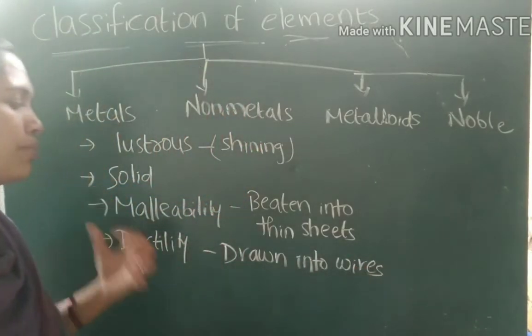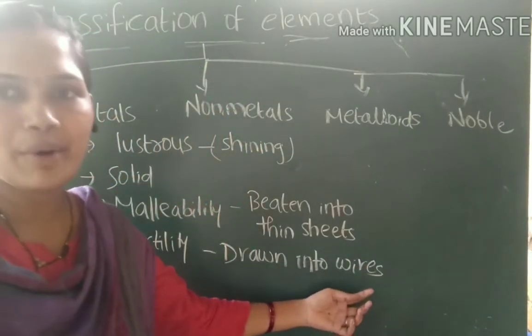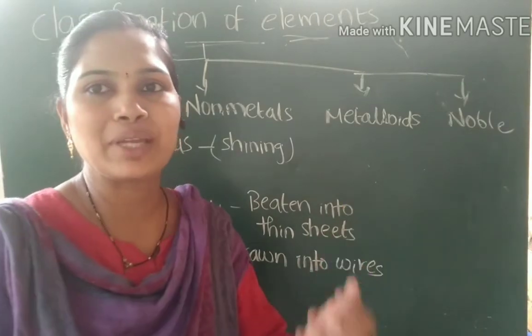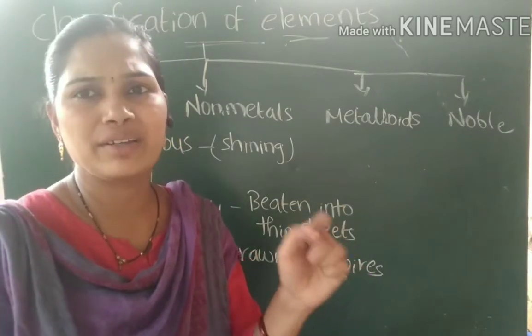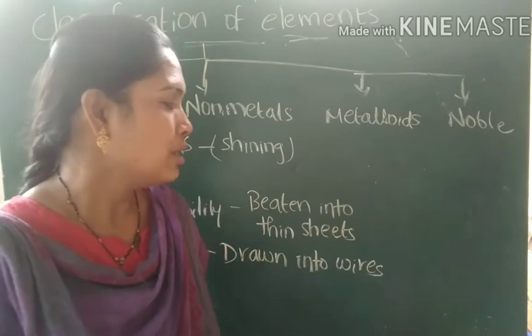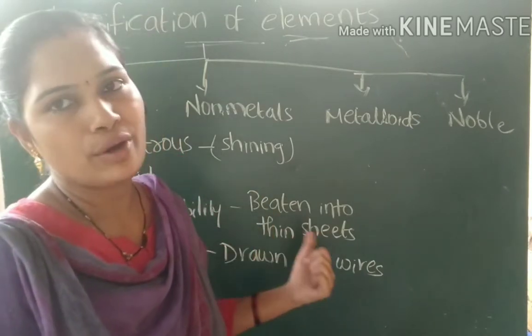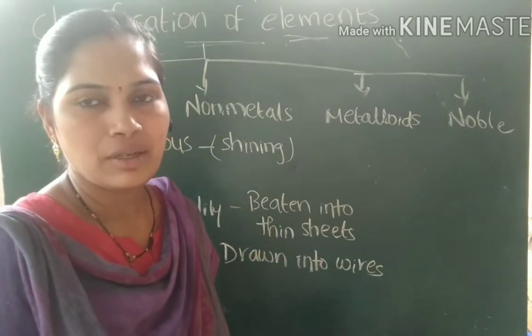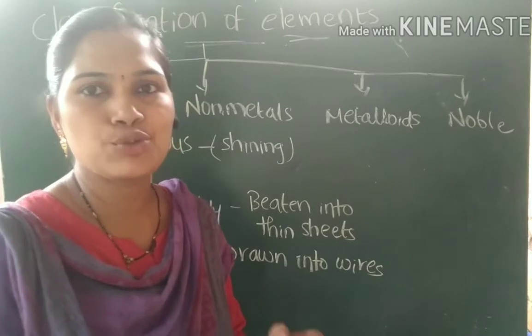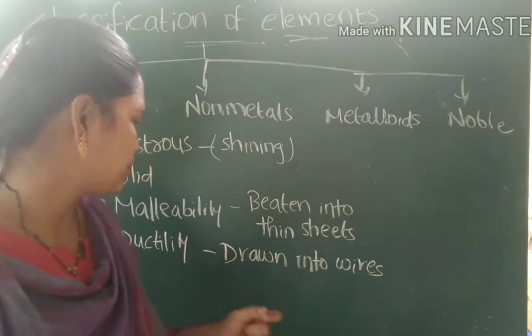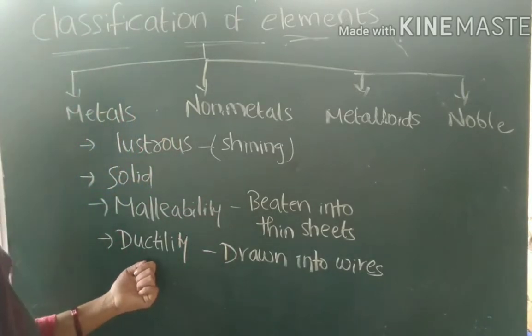That means we can make that metal in the form of wires. That is the reason electrical wires are copper wires or aluminum wires. So the ability of a substance to be made into wires is called ductility.